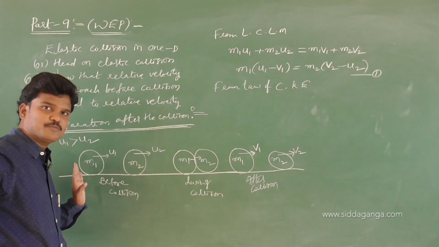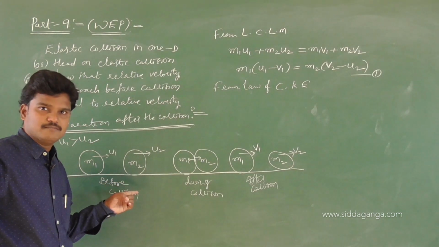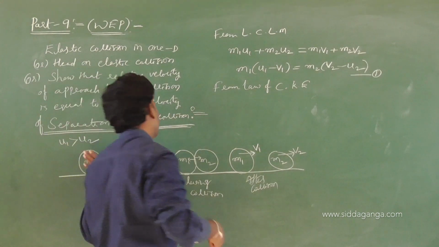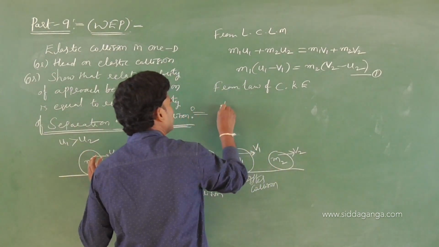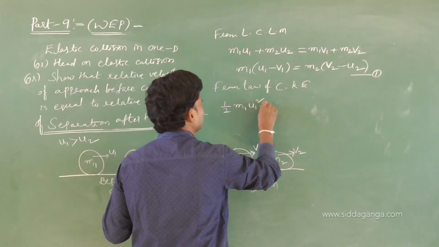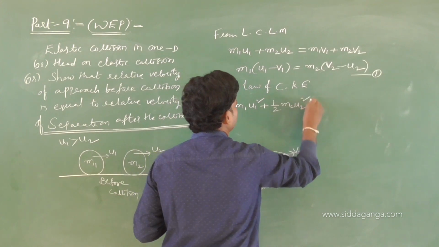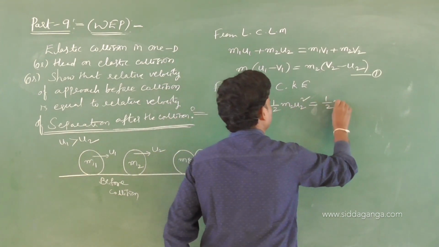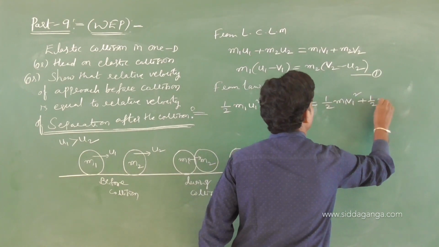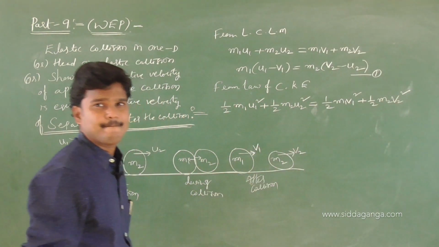Kinetic energy of the first one and kinetic energy of the second one. Total kinetic energy before collision is half m1 u1 square plus half m2 u2 square, which is equivalent to half m1 v1 square plus half m2 v2 square. Got it?